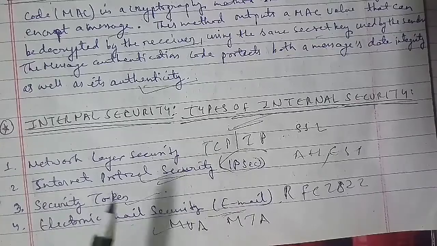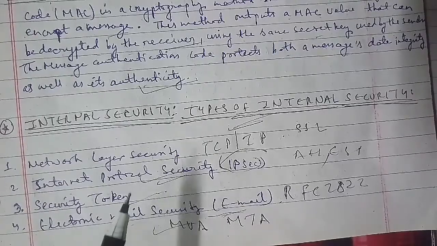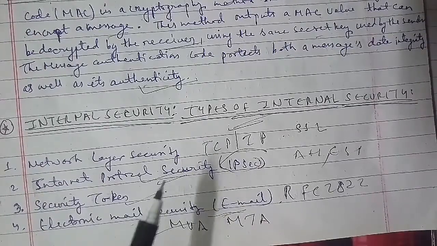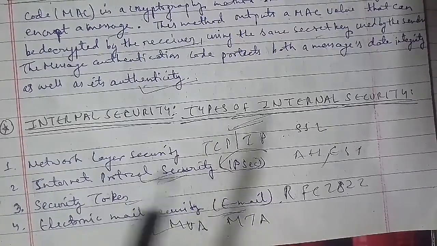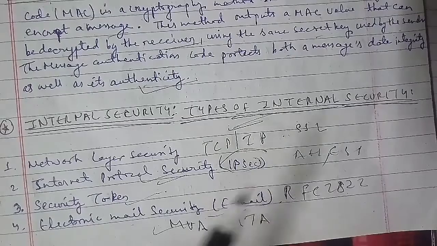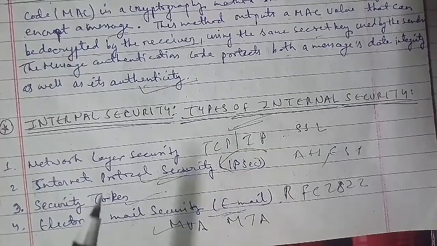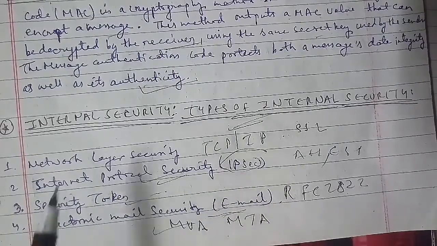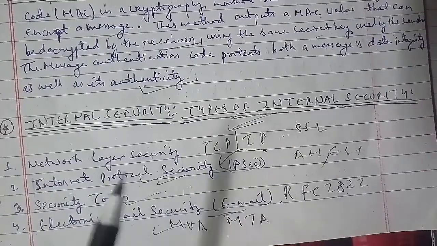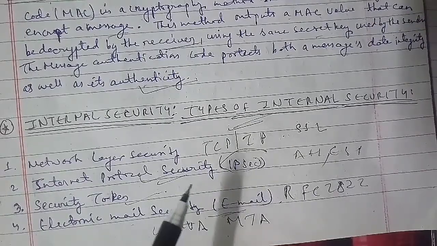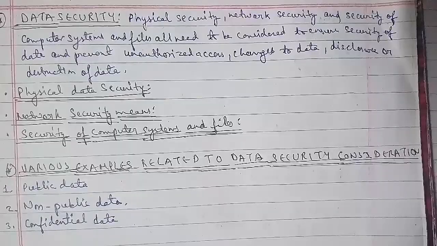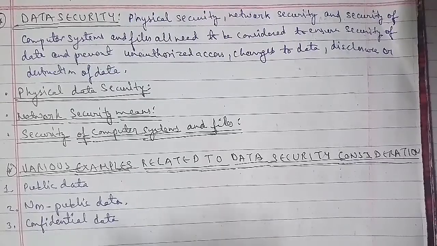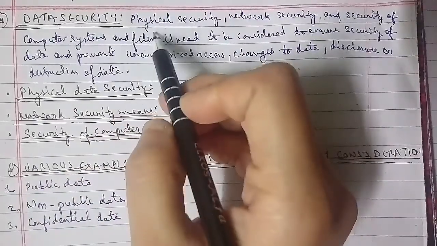Regarding data security, what I have told you about physical security, network security, and the security of the computers and the files all need to be considered to ensure the security of the data and prevent unauthorized access, changes to data, disclosure, or destruction of data.